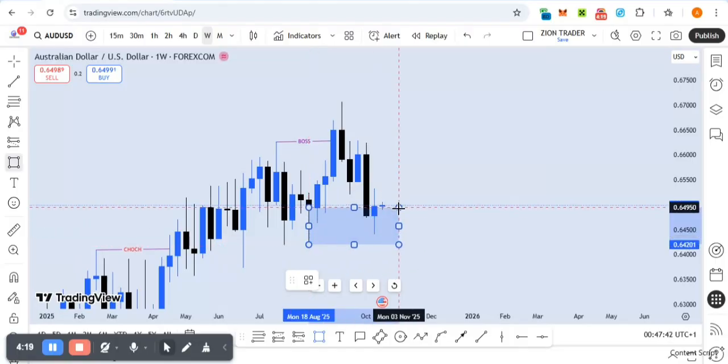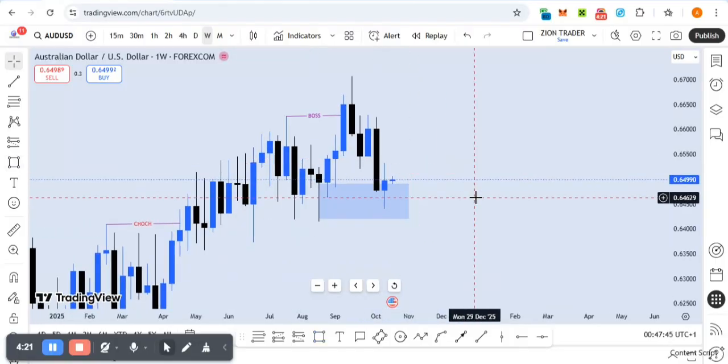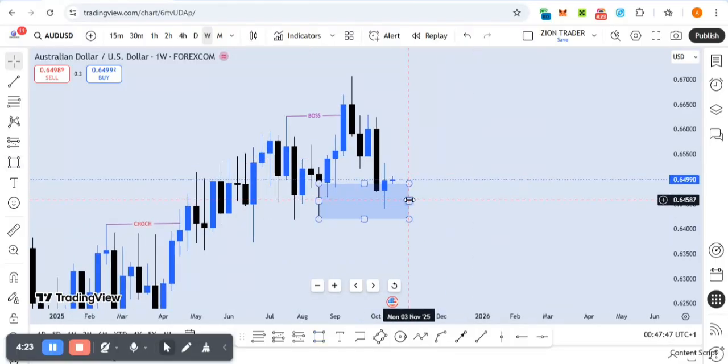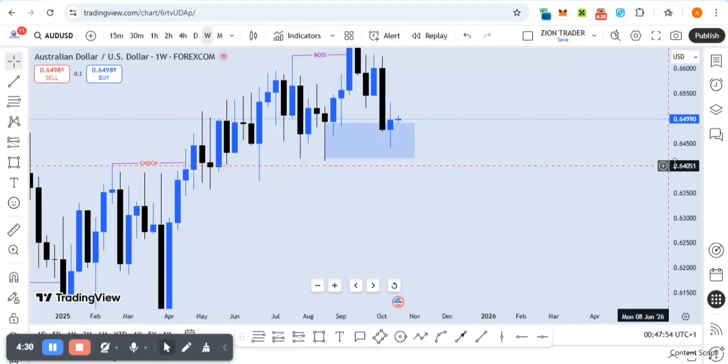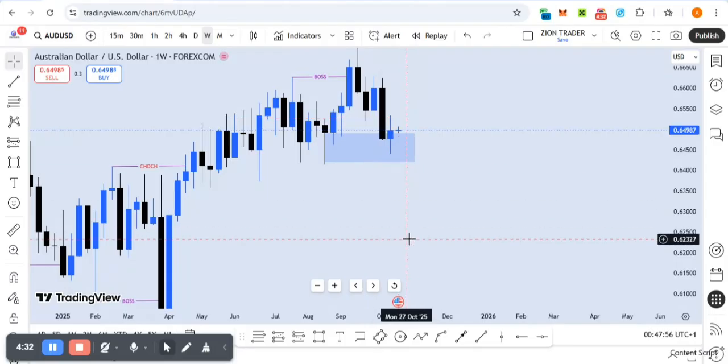So I'm actually on AUD buy currently, although AUD is very weak, but I'm buying based off the structure. But once price takes out this low, we know that there's a change of character, and price wants to continue bearish, right? So remember, price is already bearish on the monthly time frame. We are just trying to trade the retracement on the monthly time frame, right?